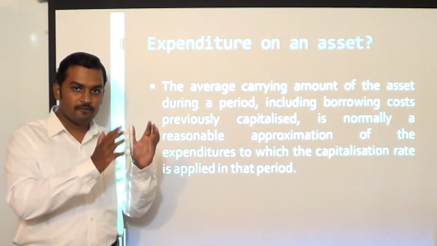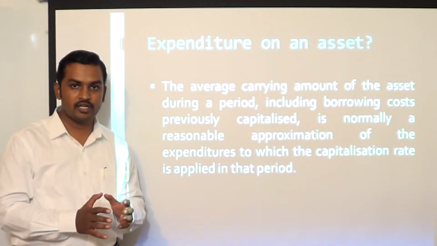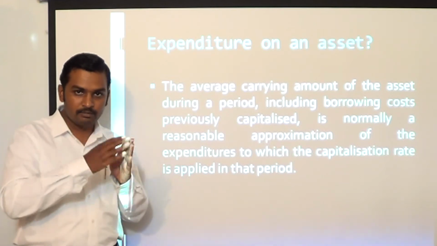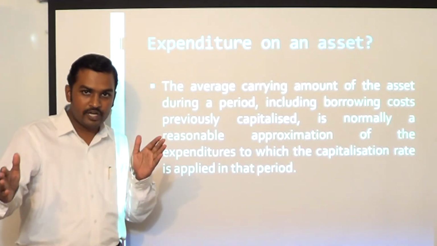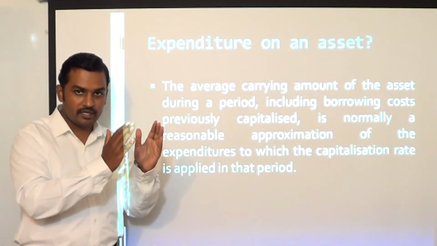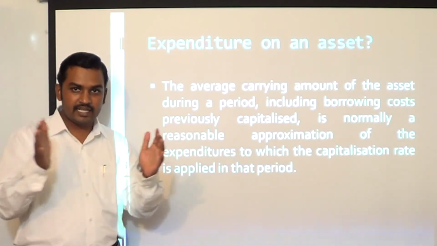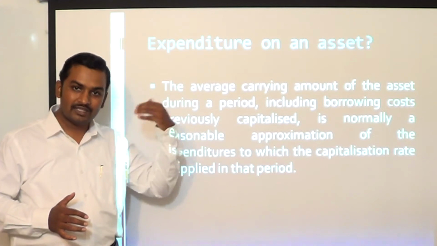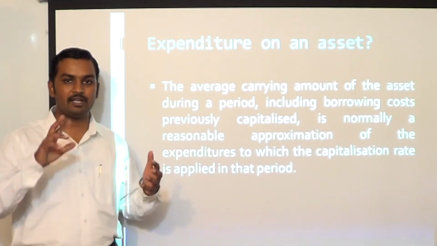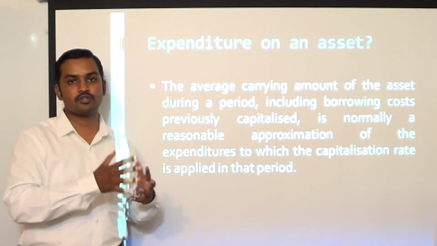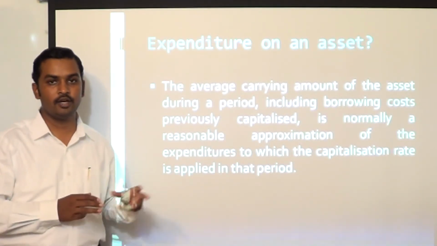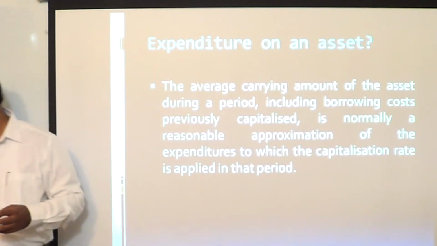So you have to find out when was the expenditure incurred during the year, take the expenditure, multiply by time weighting factor, the number of months which are there up to the end of the year, divided by 12. Each expenditure multiplied by n by 12. Take the sum, that will give you the average carrying amount of the asset. And on that you have to capitalize the borrowing cost. Multiplied by the capitalization rate, you will get the interest cost to be capitalized. In our next lecture, we will see a practical illustration on how to calculate borrowing cost in such cases.